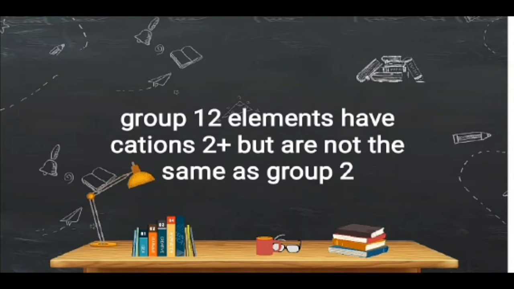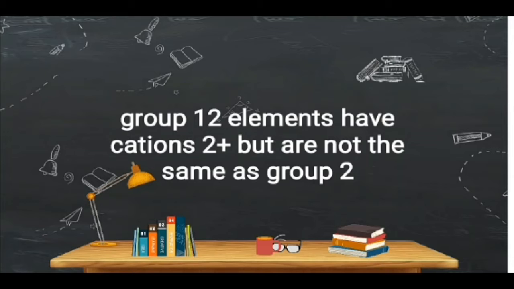And then this in the group 12 have a cation 2 plus but are not the same as group 2. Mengapa? Mengapa pada grup 12 ini memiliki kation 2 tetapi tidak sama dengan grup 2?